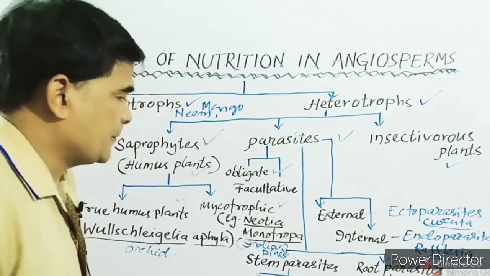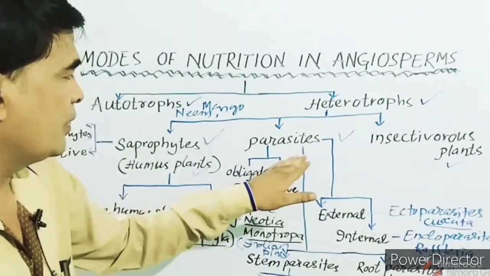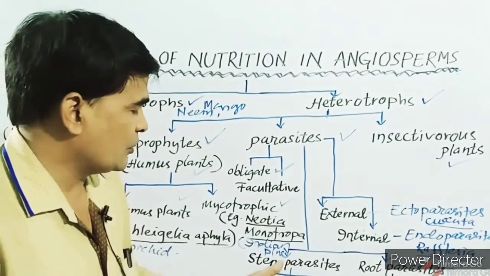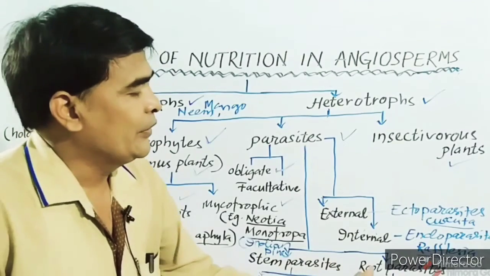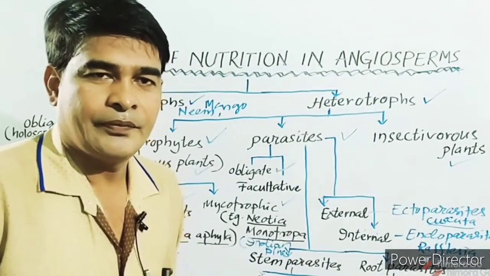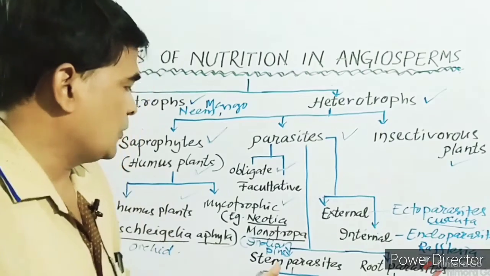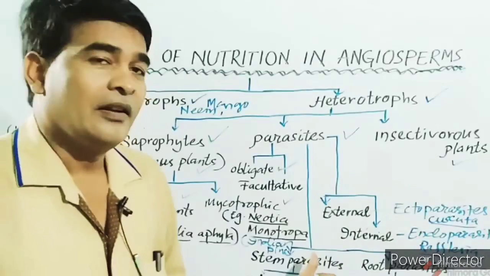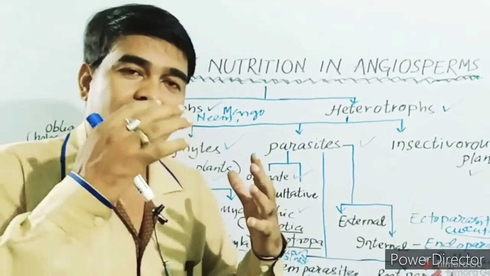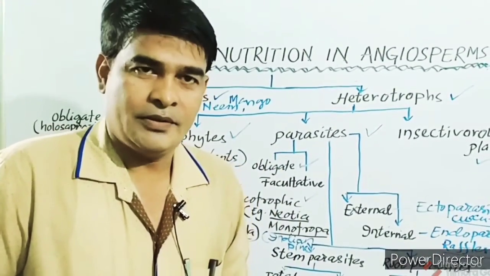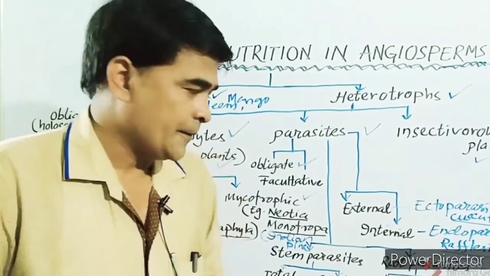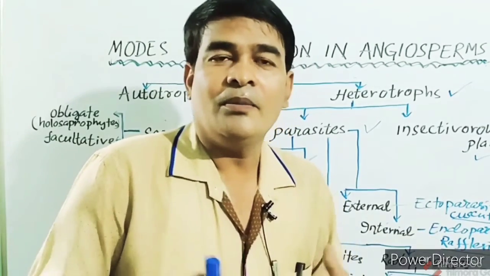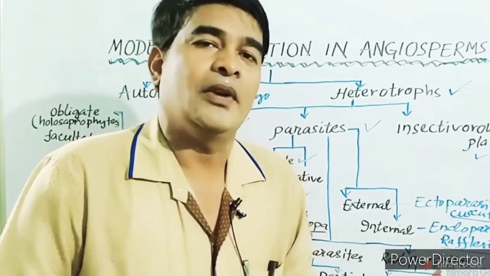Parasitic plants are again divided into two types: stem parasites and root parasites. Stem parasites are those which derive their food from the stem of other plants, and root parasites derive their food from the roots of other plants.